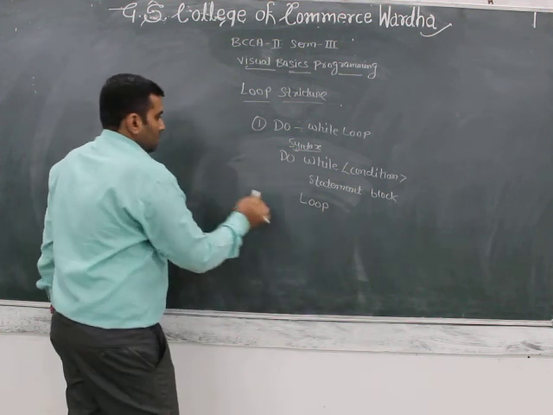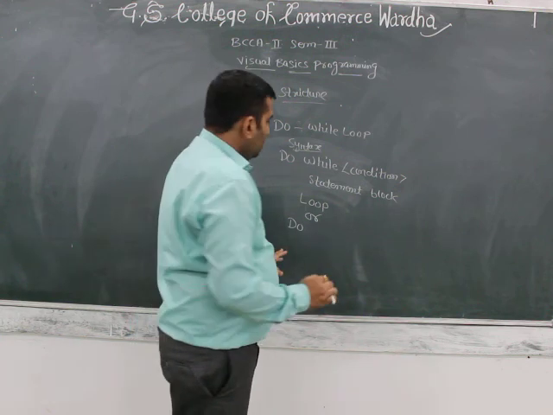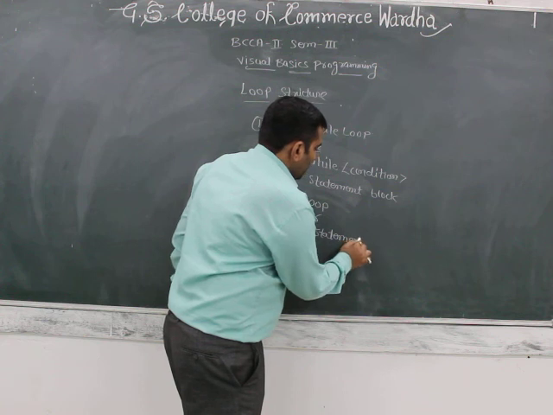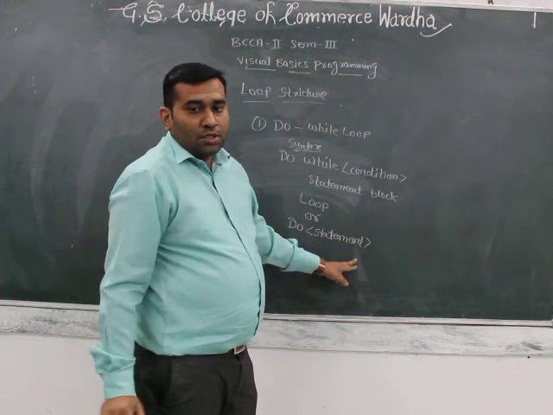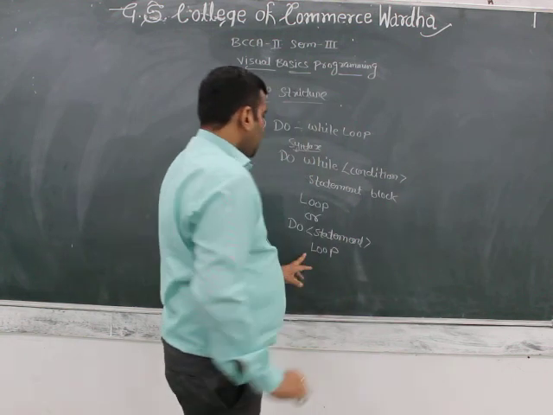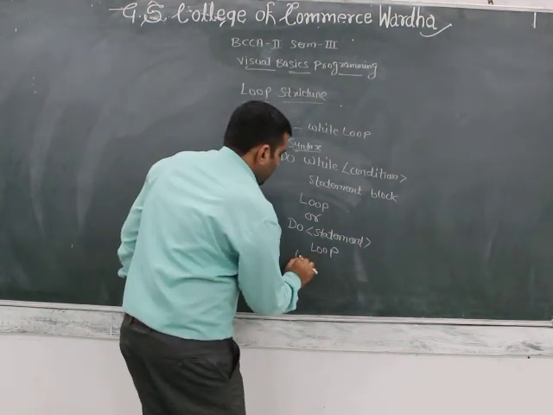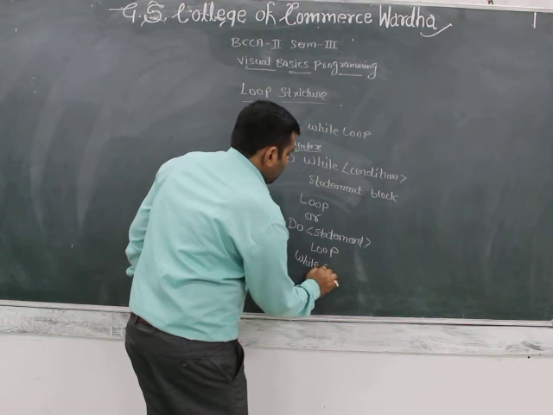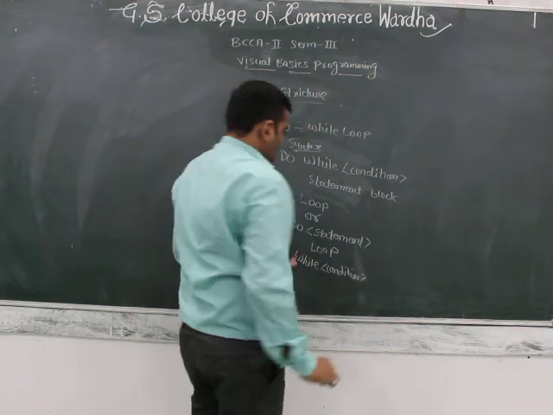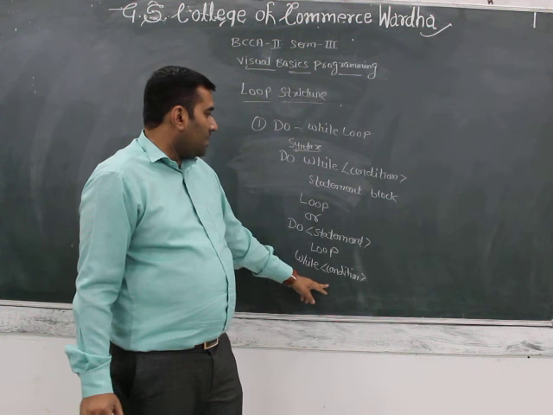Or, firstly write do, then the statement, then loop, then write the condition in the while block: do, then the statement, then loop, and then while the condition.